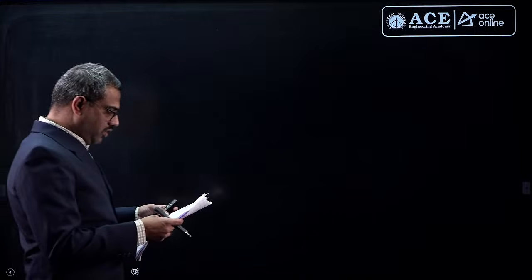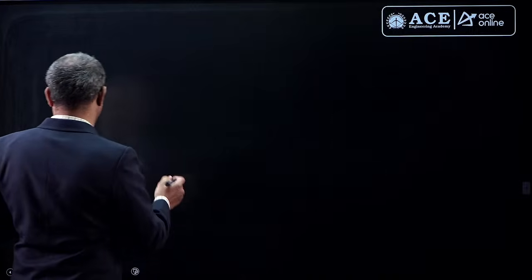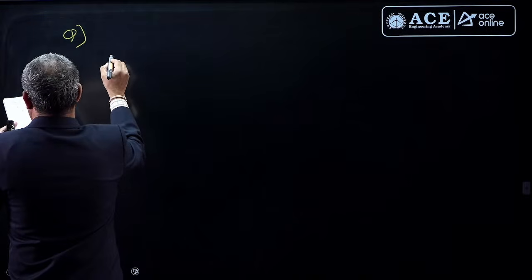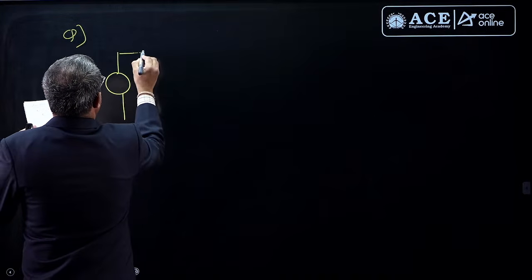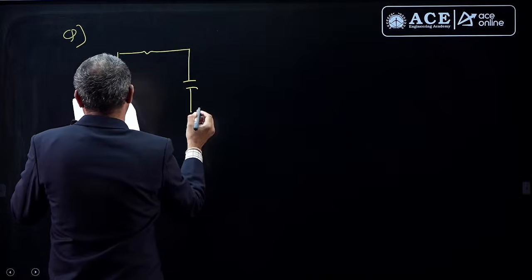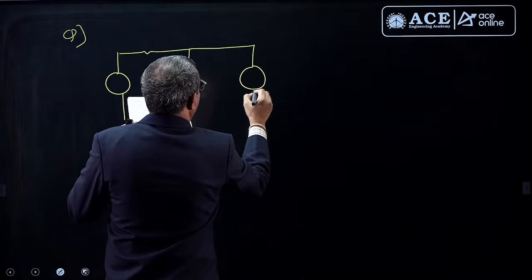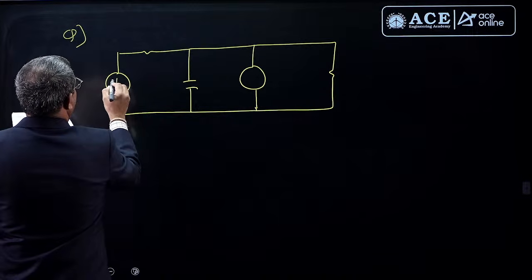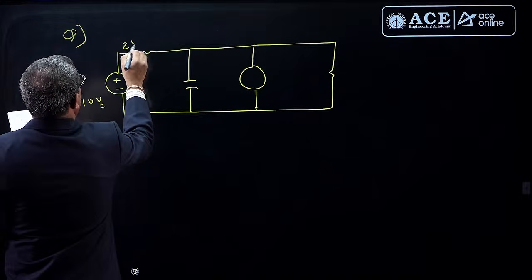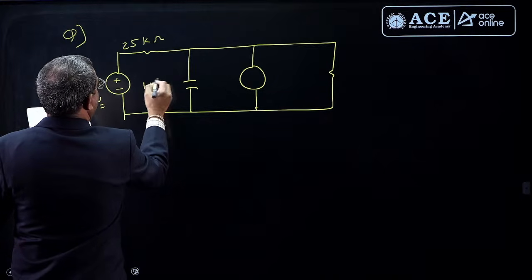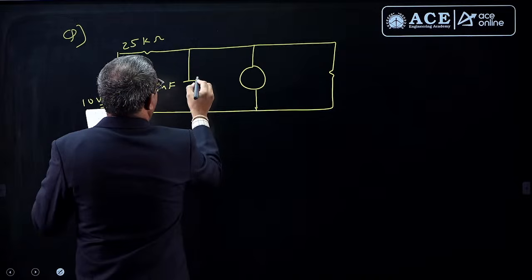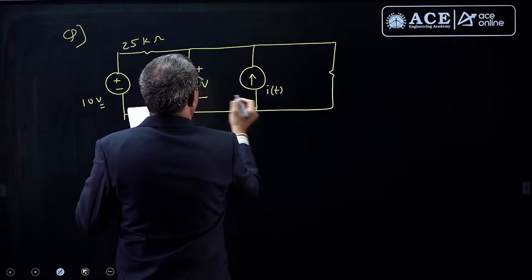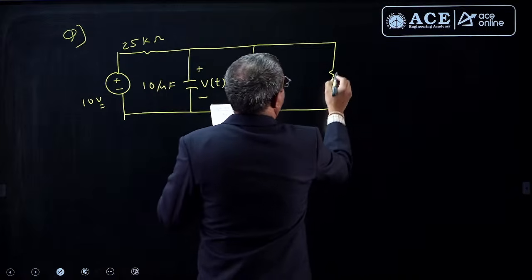Now out of all, this is one of the fantastic questions. Yes, this is the question he asked. Very, very good question. I think this is definitely a 2 marks question. Now here he gave the data, but it is a challenging question because he asked for both steady state and transient values. So this is 10 volts, this is 25 kilo ohms, this is 10 microfarad, and this is the voltage across the capacitor V. Let me take this as V of t, this is I of t, and this is 100 kilo ohms.